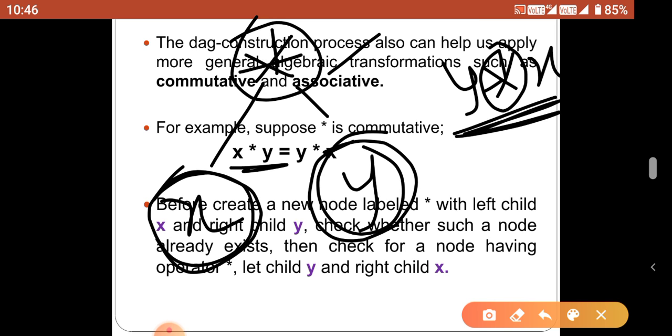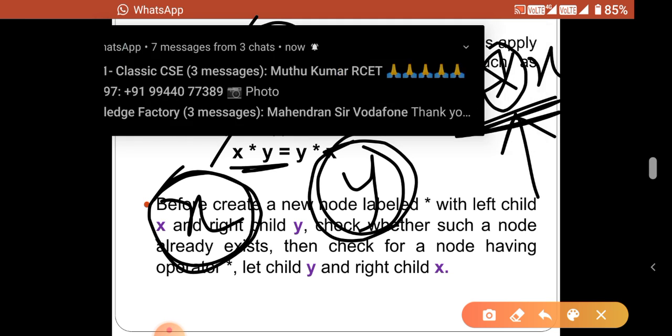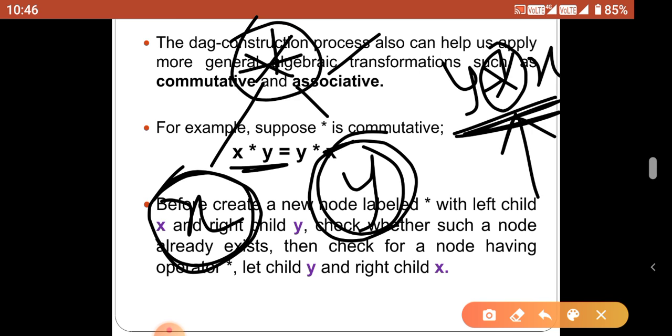But in our example, y and x, the compiler knows that star and plus are commutative operators that can be applicable for a commutative law. That's why whenever the star is present, the compiler checks the alternative nodes, that is, left may be on the right side, right may be on the left side. So here x and y are left and right operands, but in this example y and x are left and right operands, but the operator is the same.